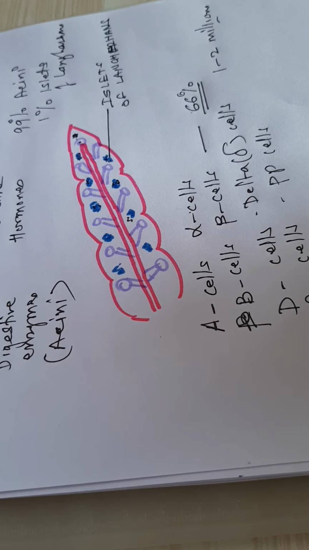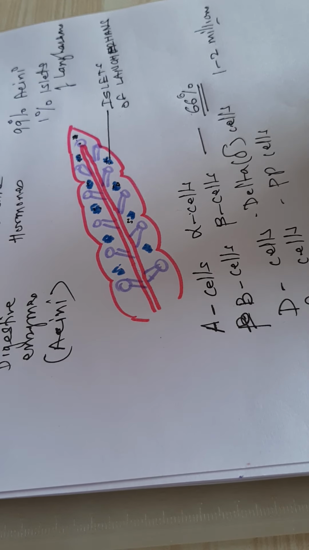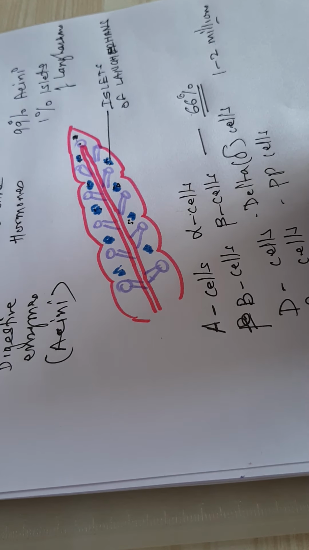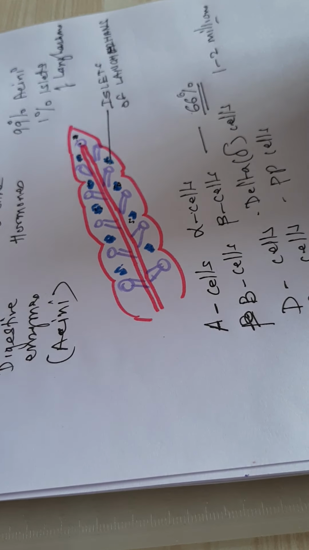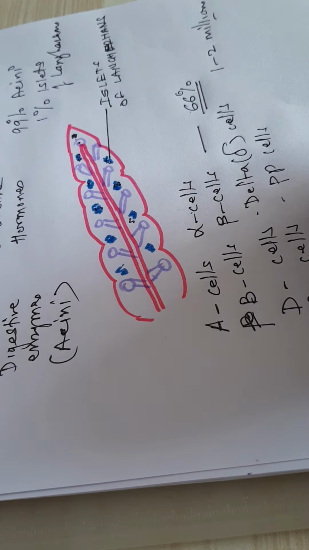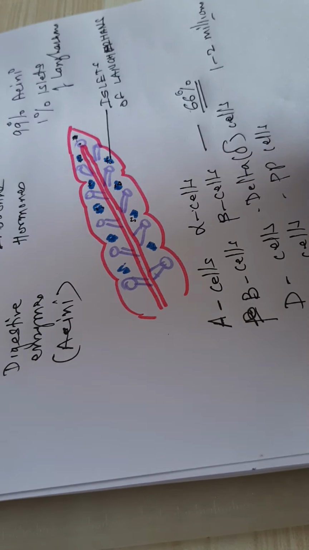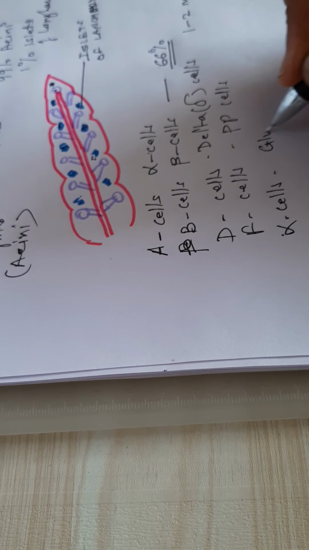So this is in general the cellular components related with the exocrine and endocrine portions of the pancreas. Now we are concerned with the endocrine portion of the pancreas, and specifically the beta cells, which secrete insulin. Alpha cells secrete another important hormone called glucagon.